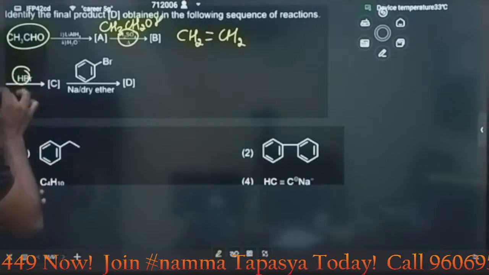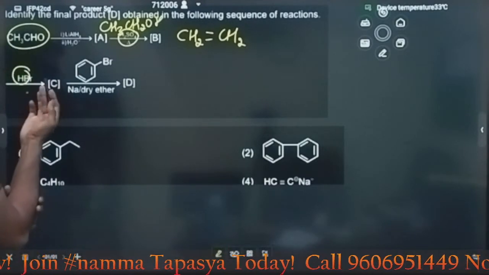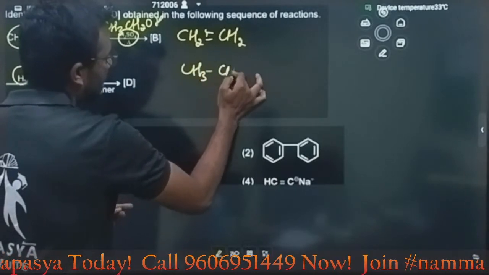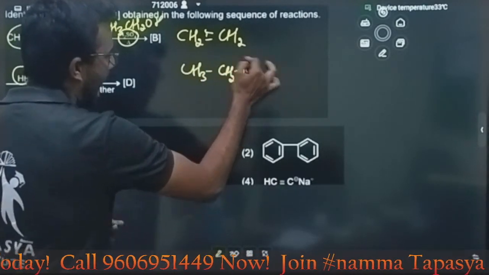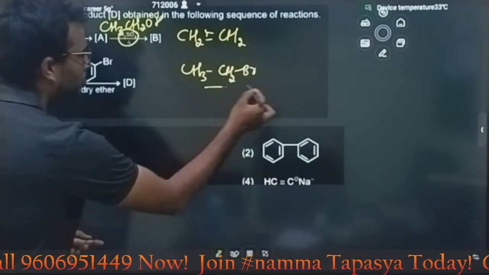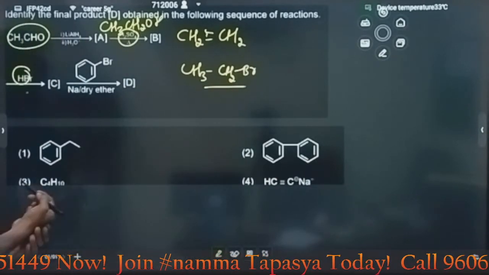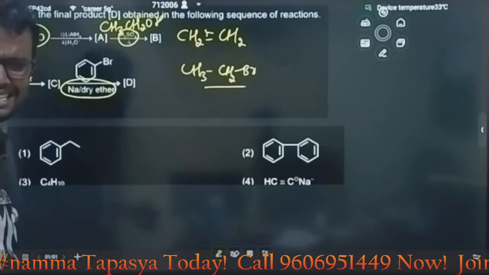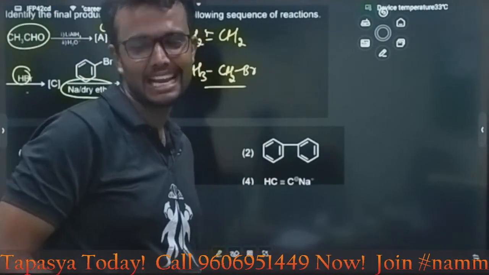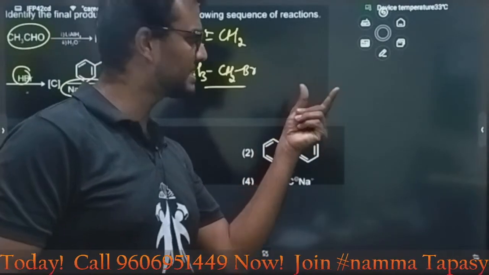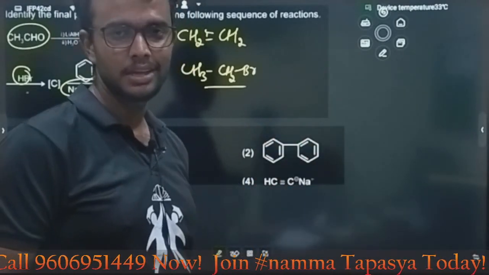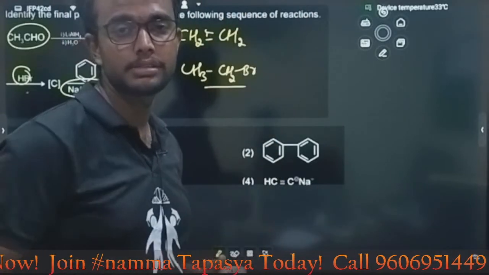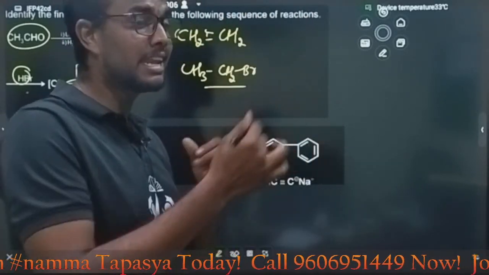Further on, HBr. Is any peroxide mentioned? No sir. Markovnikov's rule. Then Br and H will add, and you will get bromoethane. Here, sodium in the presence of dry ether means Wurtz-Fittig reaction. Wurtz reaction is alkyl halide with alkyl halide. Fittig is aryl halide with aryl halide, which gives biphenyl. Wurtz-Fittig means alkyl with aryl.